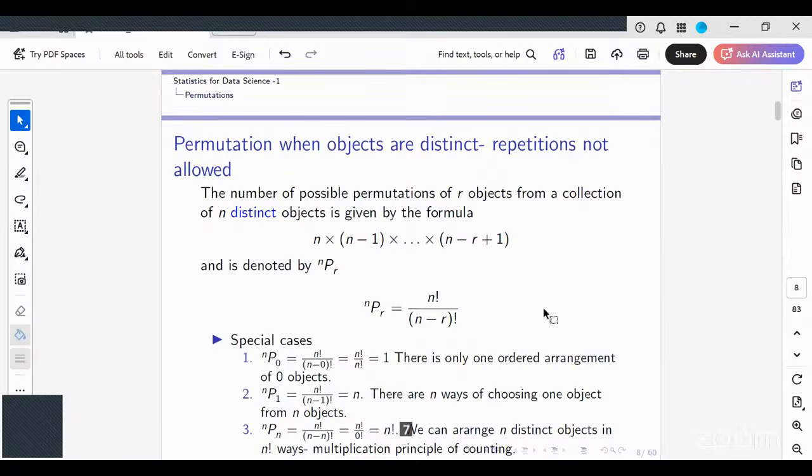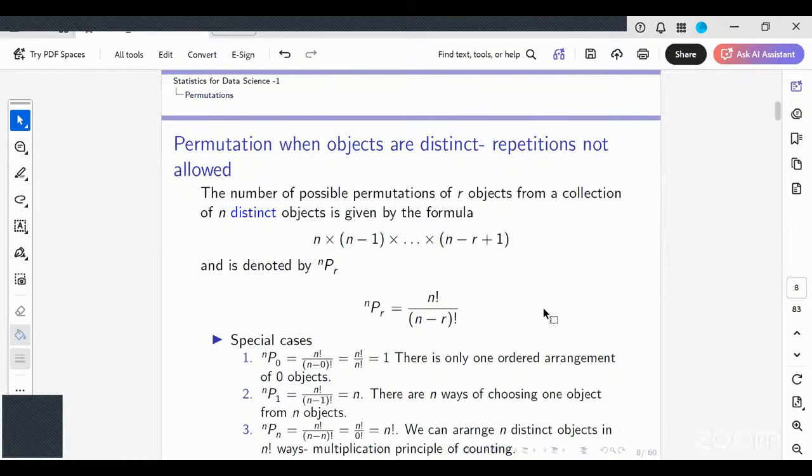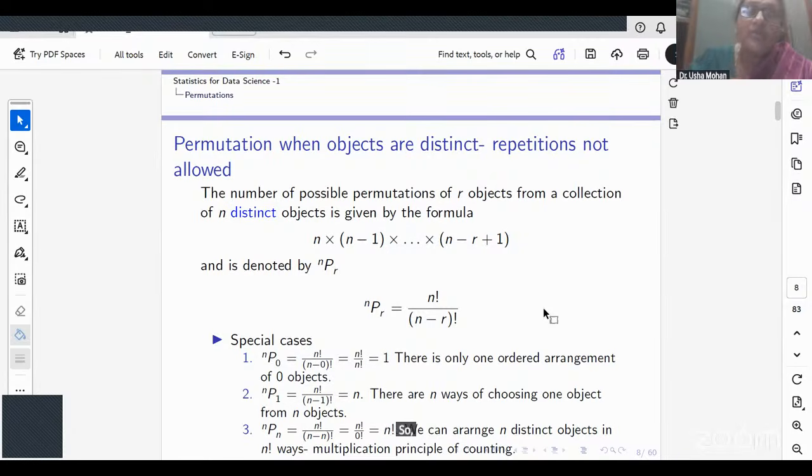7P3. But then I say 2 people have to be in the team. It would be combination, right? No, 2 people have to be in the team.